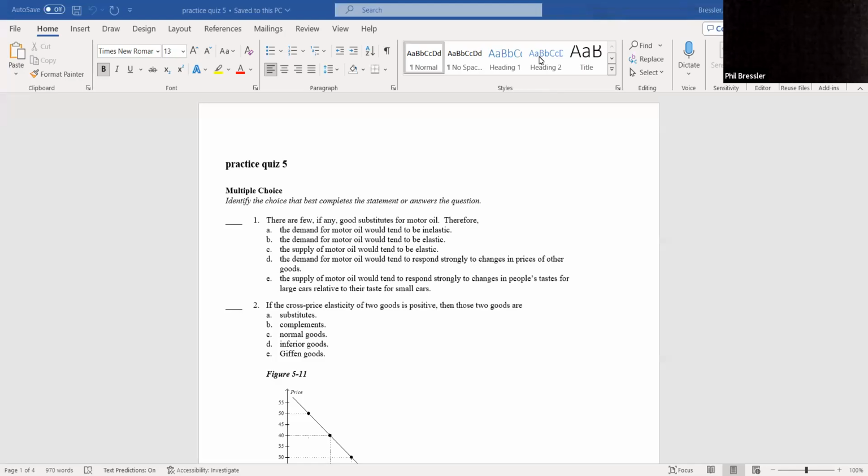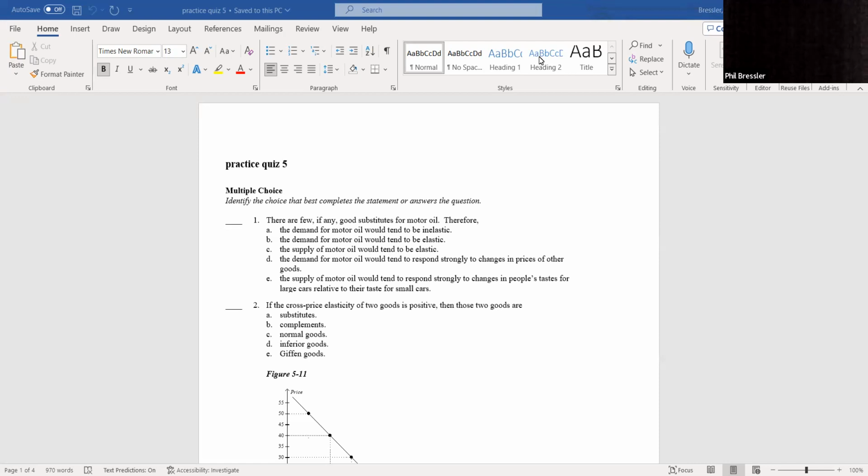Okay, I'm going to try to break down practice quiz 5 and 6 for you. Question number 1. There are few, if any, good substitutes for motor oil. Therefore, A, the demand for motor oil would be inelastic. Why inelastic? Because if there's no real substitutes, you're stuck with buying motor oil. So even if they raise the price, quantity demanded will only go down a little.